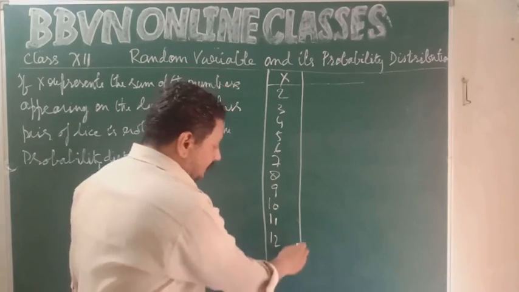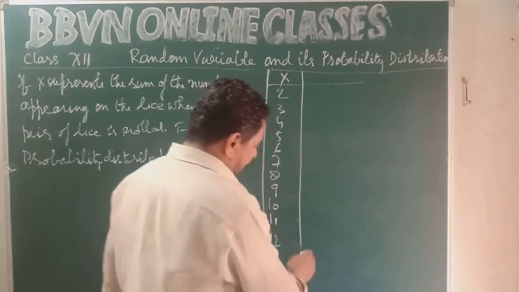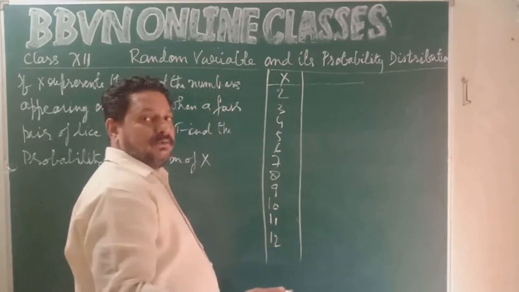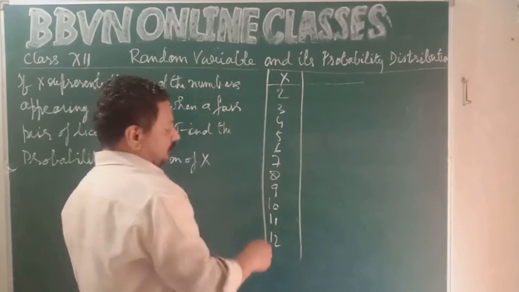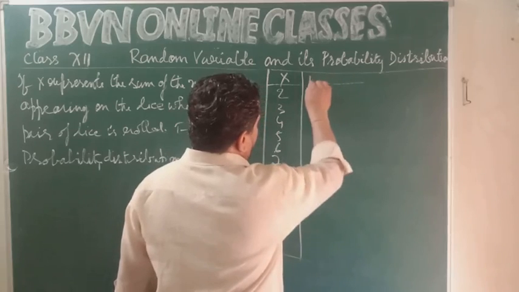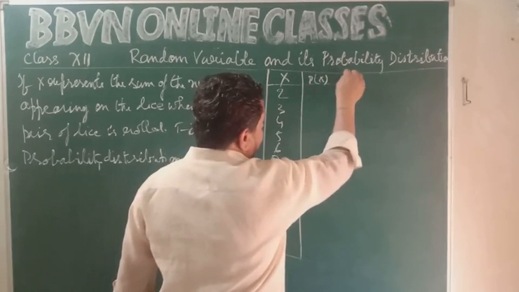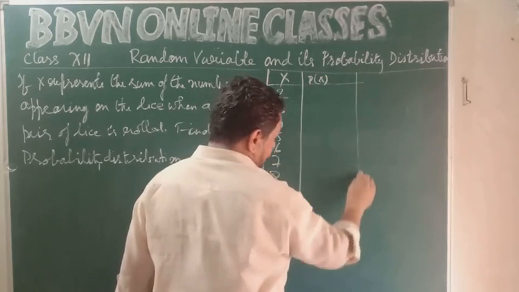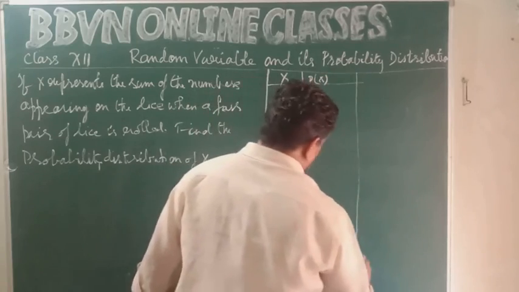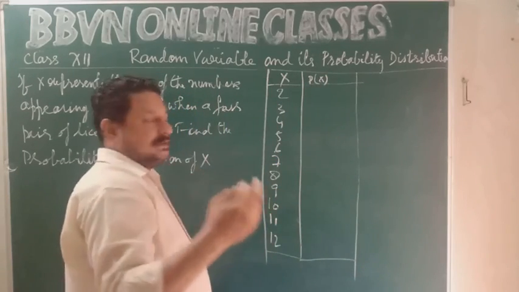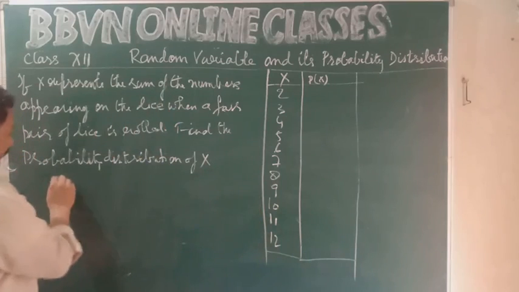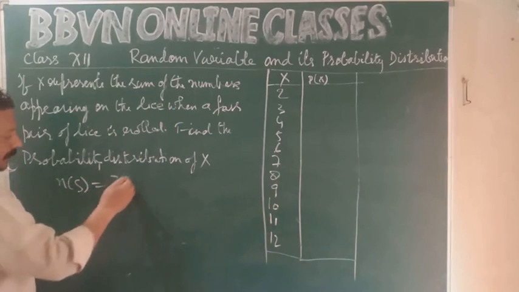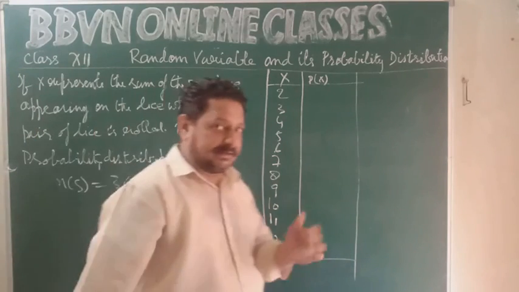Both the dice show 6, you cannot have a sum more than 12 or less than 2. Now probability of x. You are rolling a pair of dice. So how many sample points do you have? 36. 6 into 6. 36 sample points.